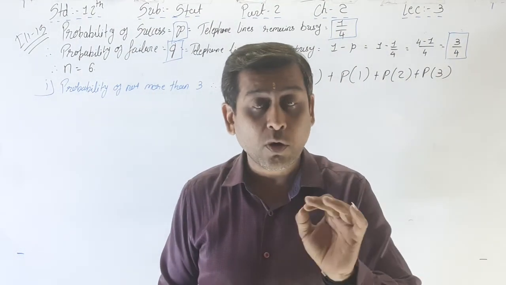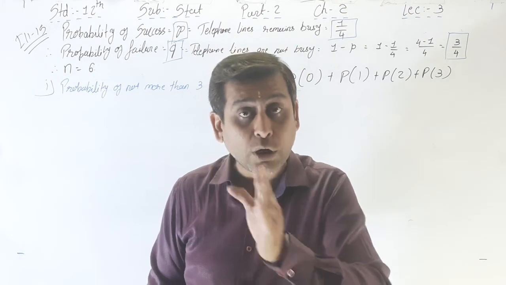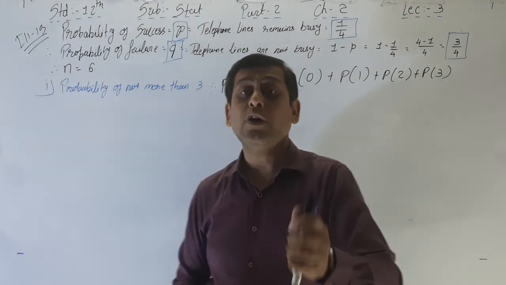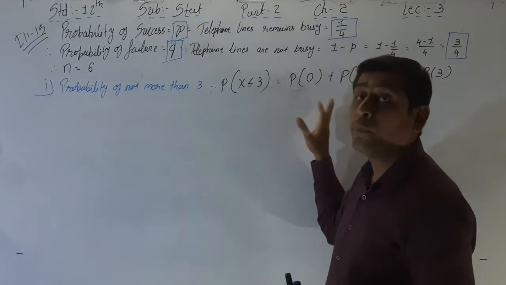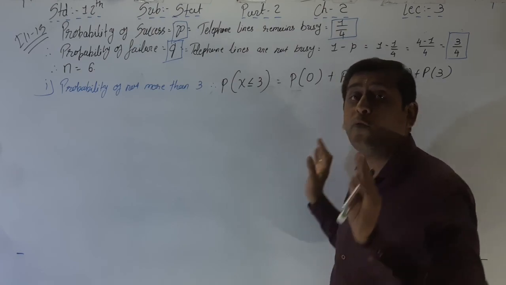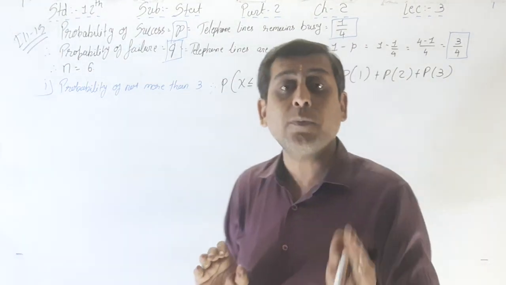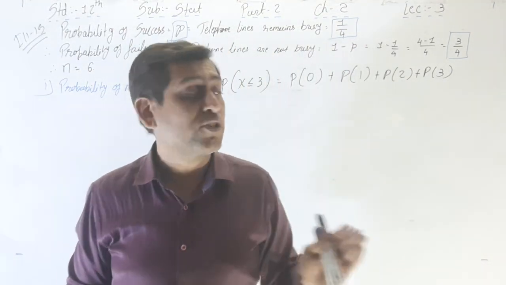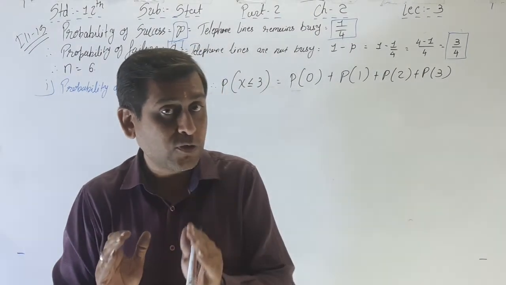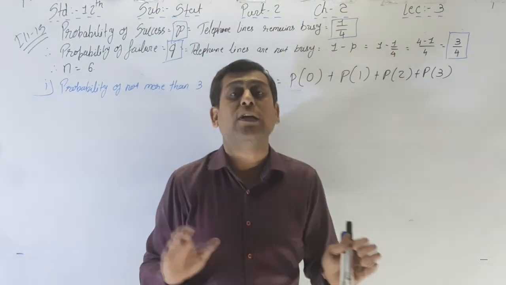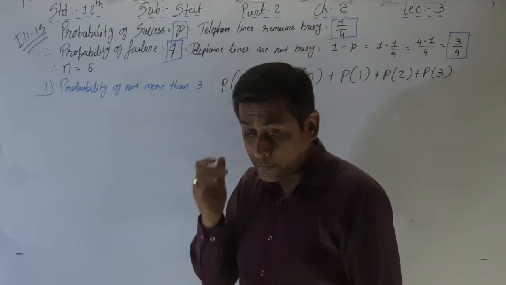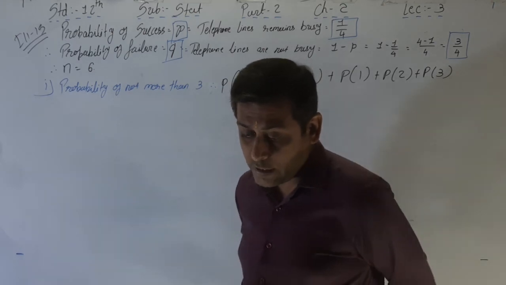And not more than 3 means all the possibilities, all the probabilities up to 3. That means P of 0 plus P of 1 plus P of 2 plus P of 3. First of all find out the values of P of 0, P of 1, P of 2 and P of 3, and then add them and we will get the final answer.